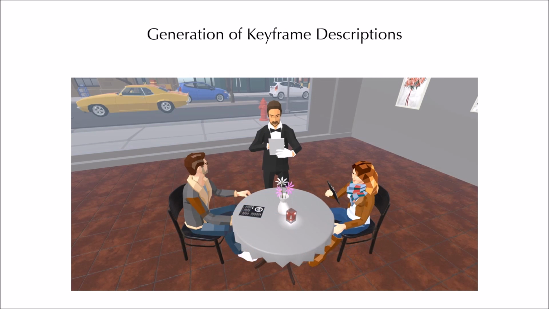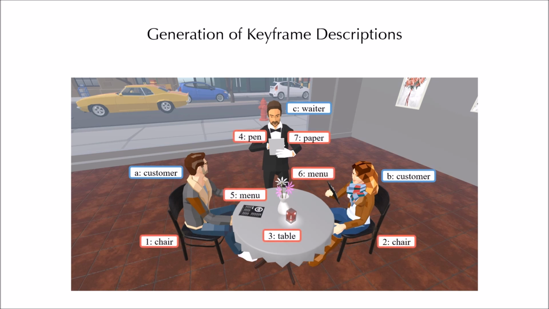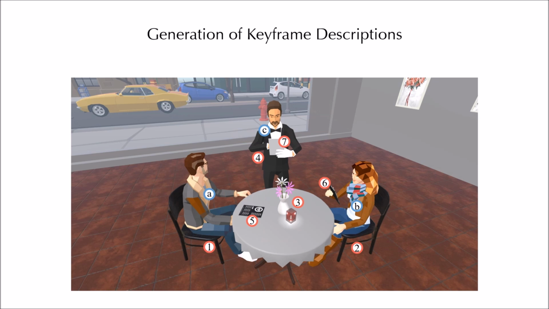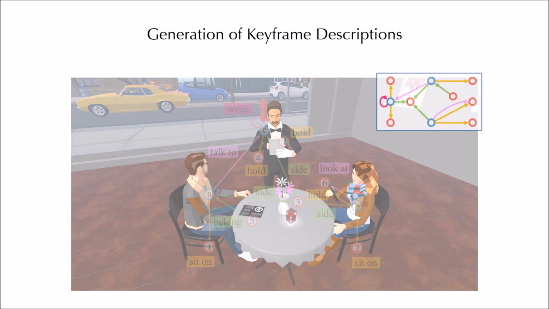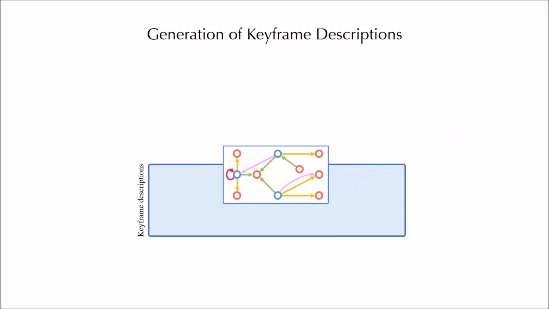We use graphs to represent keyframe descriptions. In this example, blue nodes in a keyframe description denote characters, and red nodes denote objects. Edges of different types present their attachment relations, position-based relations, orientation-based relations, and self-status. Interactions in one keyframe are abstracted using a graph, which is used to generate succeeding keyframe